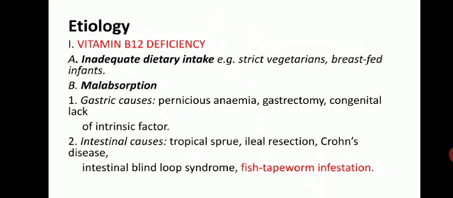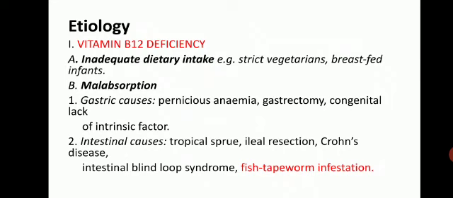Now etiology of megaloblastic anemia. First is vitamin B12 deficiency. It may be because of inadequate dietary intake, like in strict vegetarians and breastfed infants. In malabsorption, which may be of gastric cause or intestinal cause. In gastric causes, there will be pernicious anemia, gastrectomy, or congenital lack of intrinsic factor. In intestinal causes, it includes tropical sprue, ileal resection, Crohn's disease, intestinal blind loop syndrome, and fish tapeworm infestation.